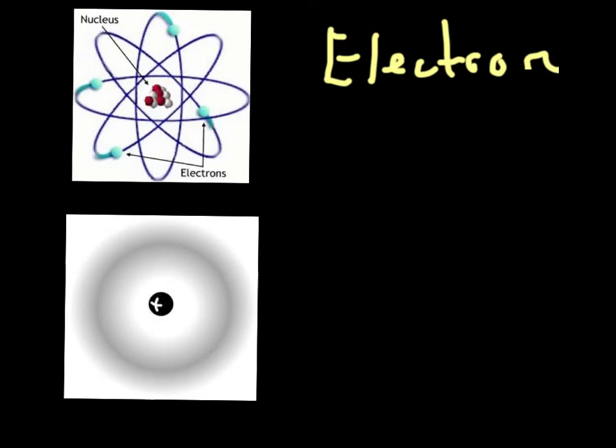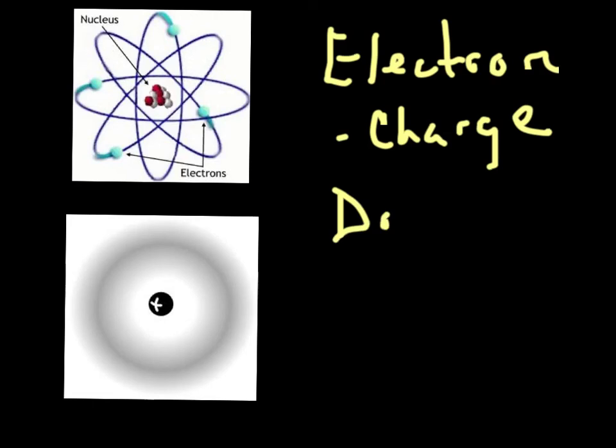But what we need to know is electrons have a negative charge. And they travel in the electron cloud outside of the nucleus. And one other thing about electrons that you need to know, electrons do not count in the atomic mass.